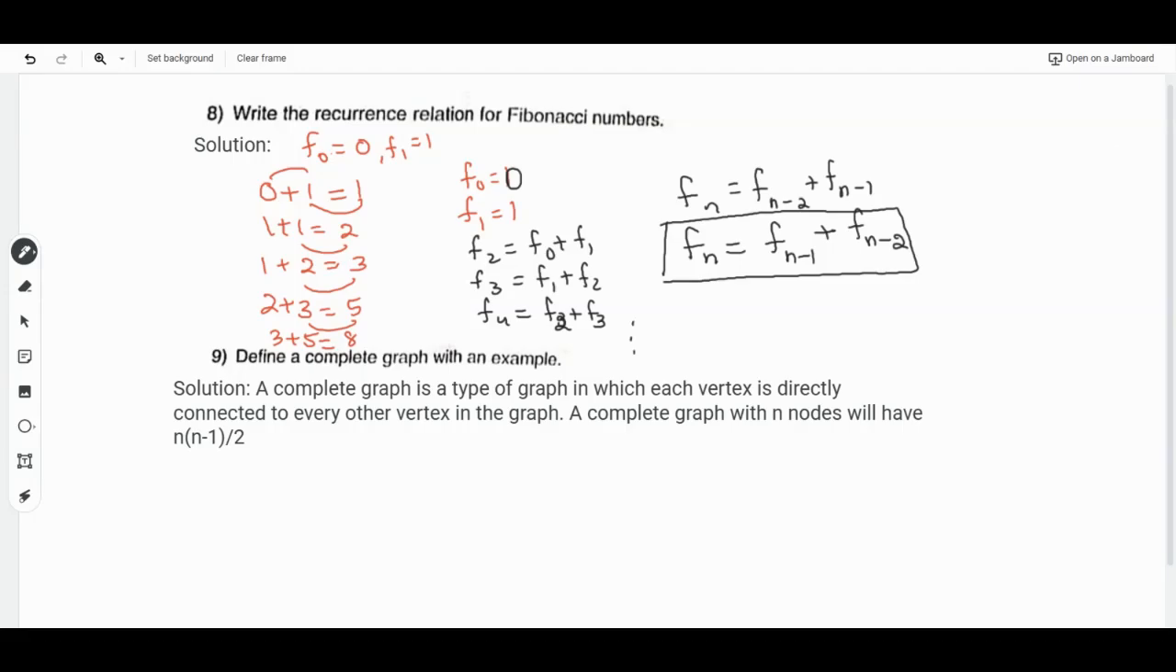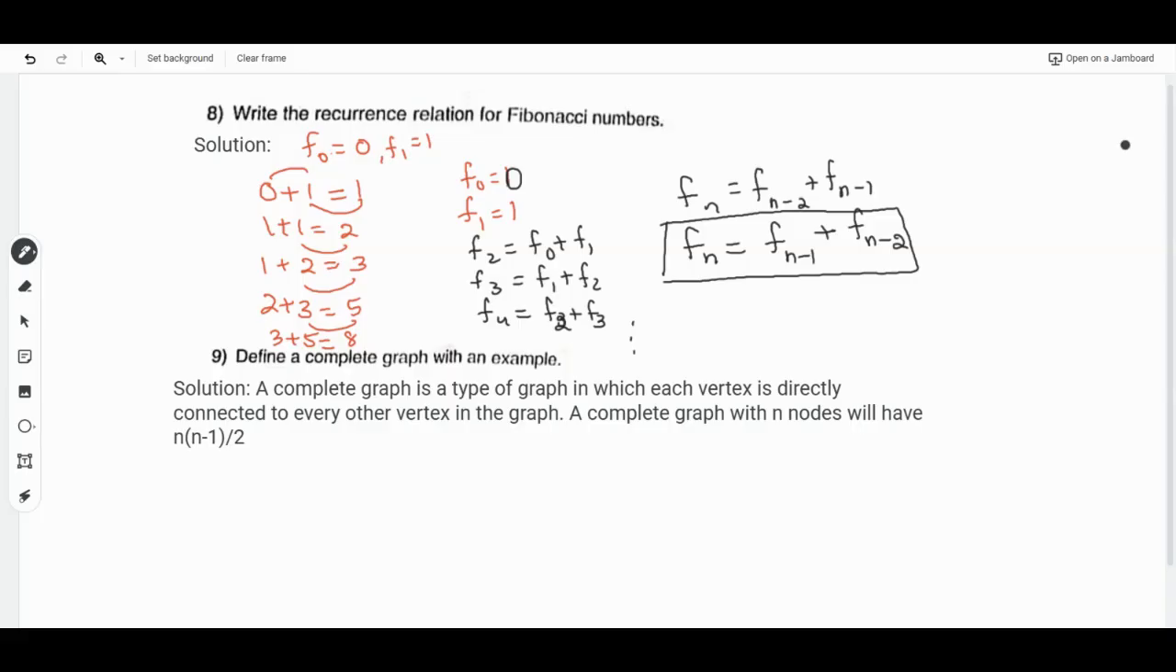Then the next one, find the complete graph with an example. A complete graph is a type of graph in which each vertex is directly connected to every other vertex in the graph. A complete graph with n nodes will have n(n-1)/2 edges.